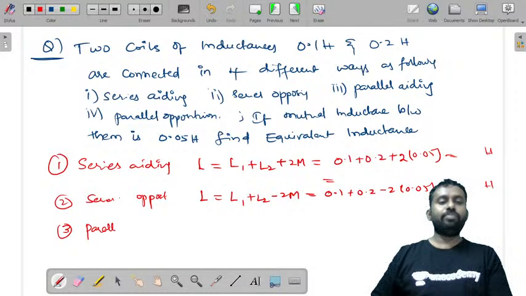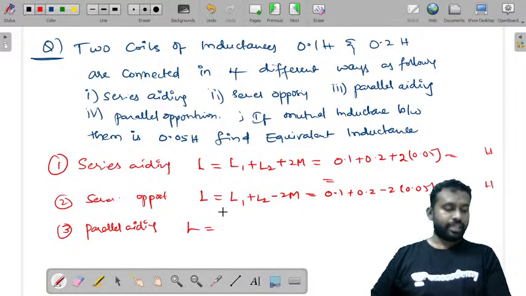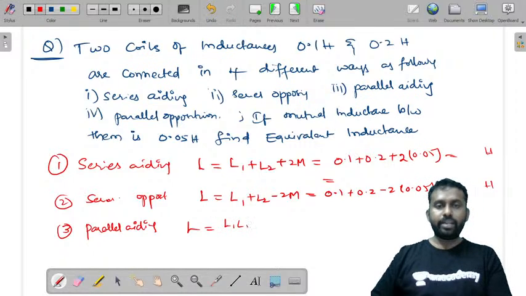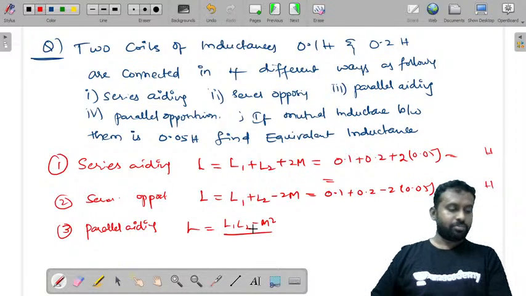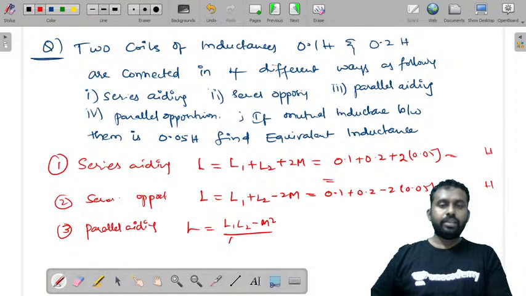And when you have parallel aiding, the equivalent is equal to L1 L2 minus M square by L1 plus L2 minus 2M.